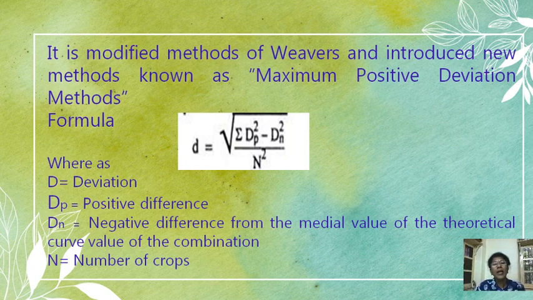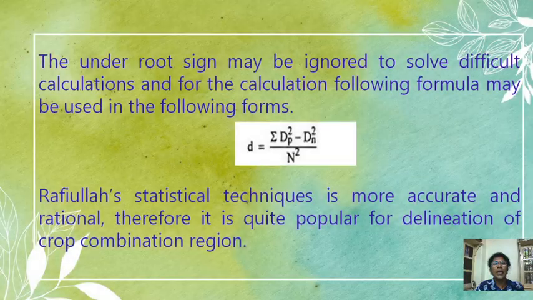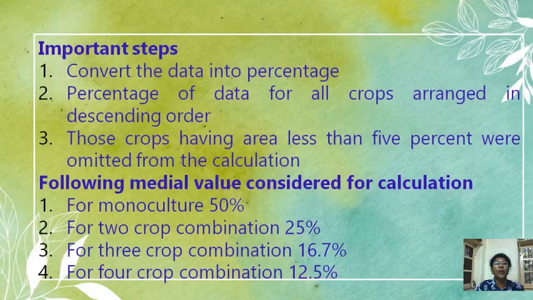When Rafiullah used this formula, he omitted the square root for easy calculations. Rafiullah's statistical technique is more accurate and rational. Therefore, it is quite popular for delineation of crop combination regions.